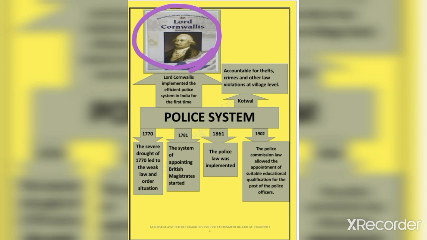In 1902, the Police Commission allowed the appointment of suitable educational qualification for the post of police officers. In spite of all these measures, the discrimination against the Indians did not end.